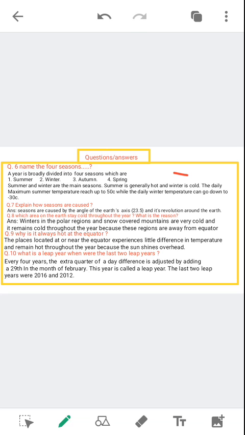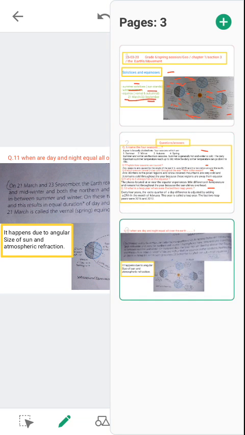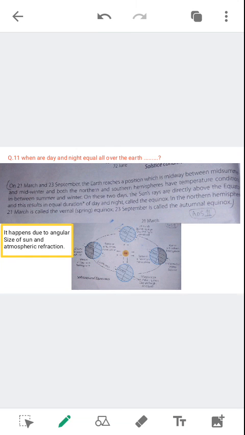Then explain how seasons are caused. What is the reason? Which area on the earth stays cold throughout the year? What is the reason? Why is it always hot at the equator? What is a leap year, and when were the last 2 leap years? And finally, when are day and night equal all over the earth? So please do these question answers in your copies.